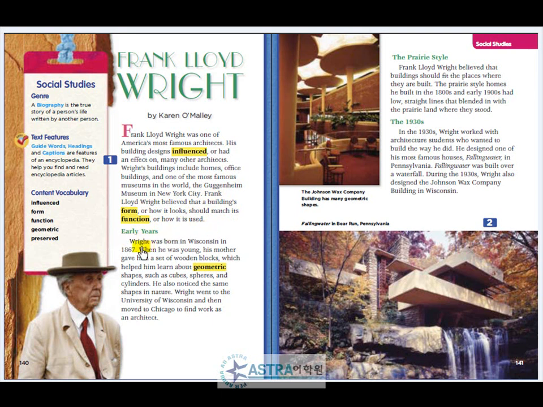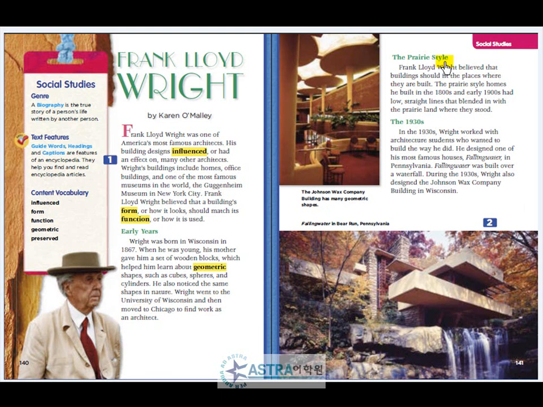Early years. Wright was born in Wisconsin in 1867. When he was young, his mother gave him a set of wooden blocks, which helped him learn about geometric shapes, such as cubes, spheres, and cylinders. He also noticed the same shapes in nature. Wright went to the University of Wisconsin and then moved to Chicago to find work as an architect.